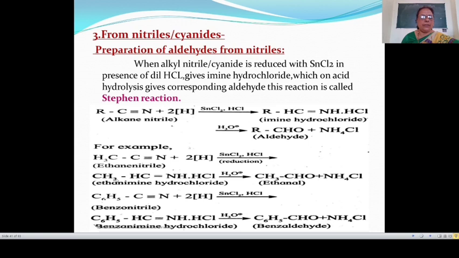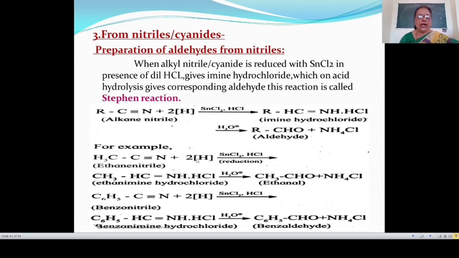Let's see an example. Here CH3C triple bond N is known as ethane nitrile. This is also known as methyl cyanide, or acetonitrile. In this reaction, acetonitrile or methyl cyanide on reduction with SnCl2 and HCl gives ethanimine hydrochloride.